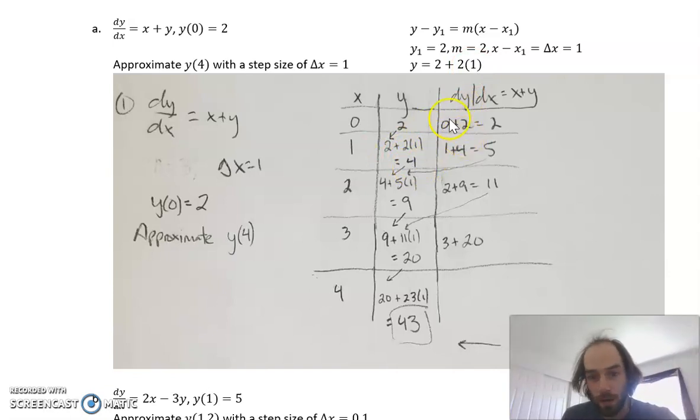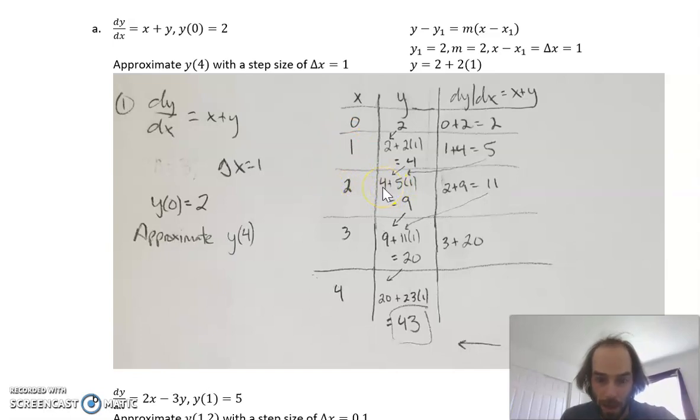So from there, that's my y value, 4, at x equals 1, or my approximation. So what do I do from there? I repeat that process. I now find dy dx again. I do my x value 1 plus my y value 4. It gives me 5. Then I hold that for a moment. I add my delta x to this. That takes me from 1 to 2. What's my y value?